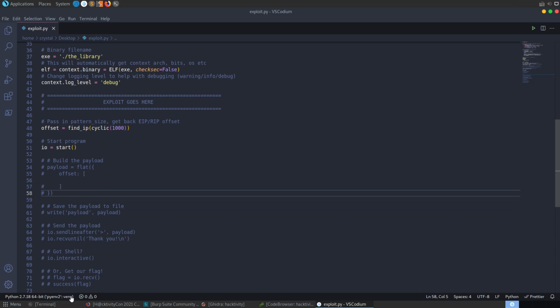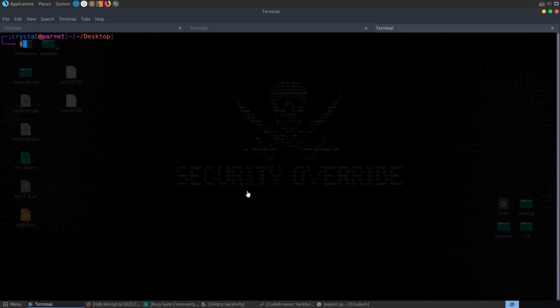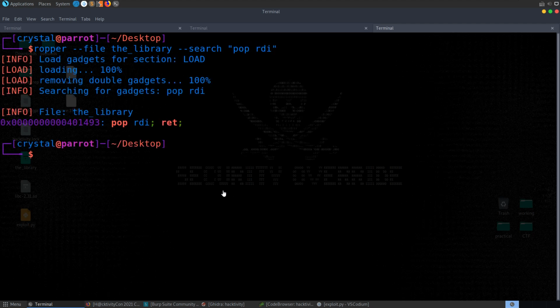So let's first of all find a pop RDI gadget. I'm going to use ROPA to do this. You can actually do that from Pwn debug, but let me just do ROPA --file the library, and we're going to search for pop RDI. So we've got this function here.